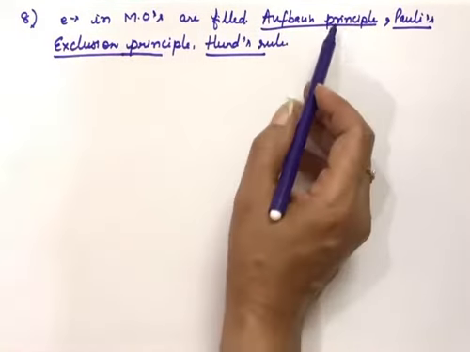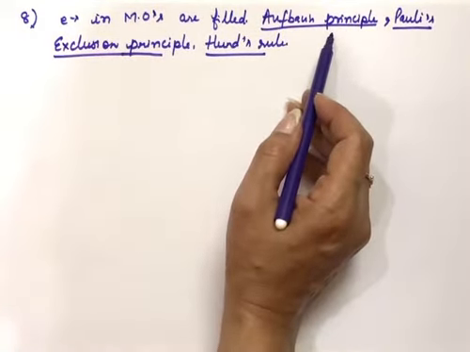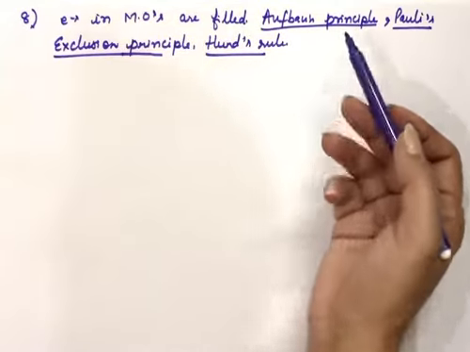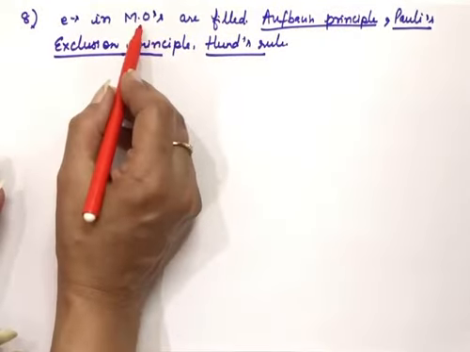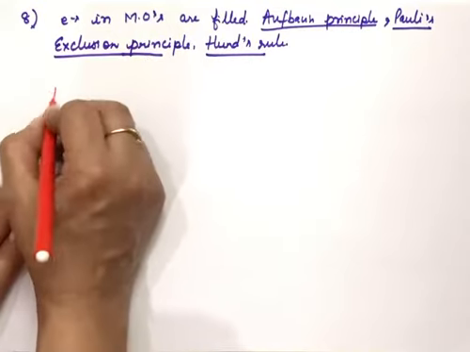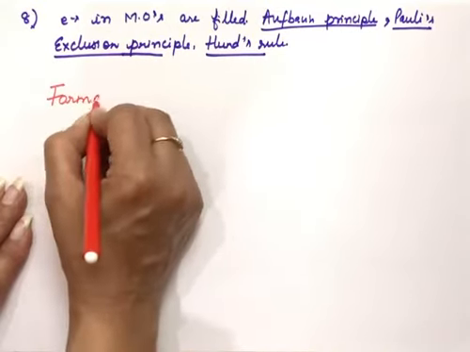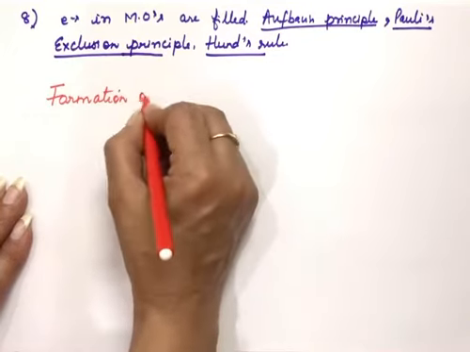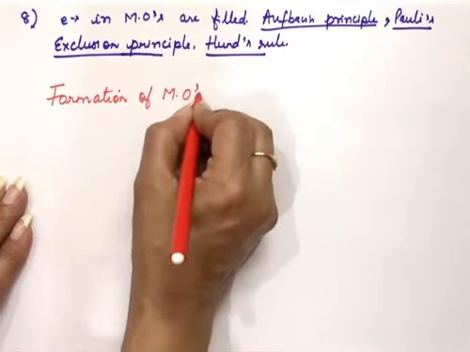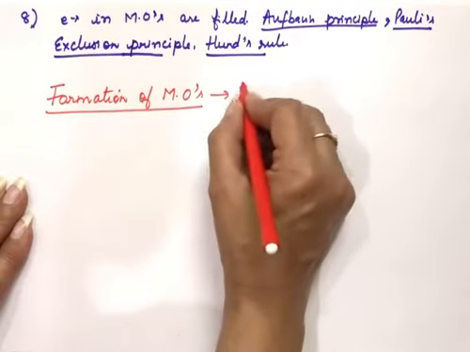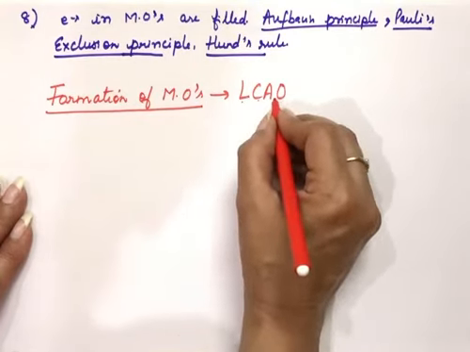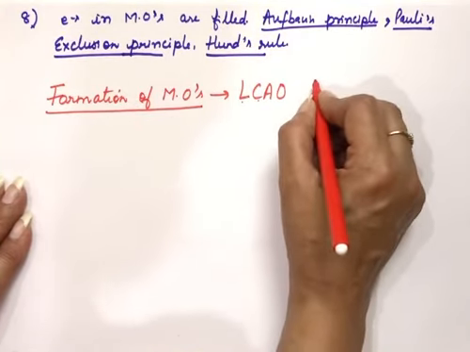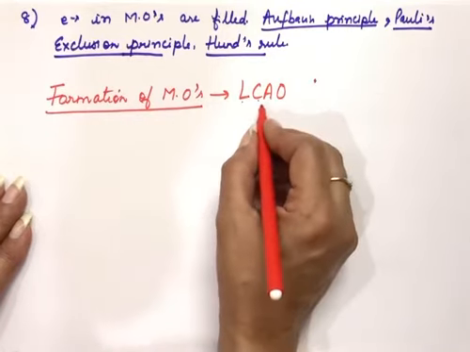But now when we are saying Aufbau principle, we should know the energy order of filling the molecular orbitals. This part we will take afterwards, which molecular orbital will be first in energy and which one will be after that. Before that, we should know the symbols of these molecular orbitals also. For that, we are doing the next topic now, after the features of molecular orbital theory: formation of molecular orbitals. To understand this, we are taking LCAO, that is, linear combination of atomic orbitals. Atomic orbitals combine in a linear way and they form the molecular orbital.